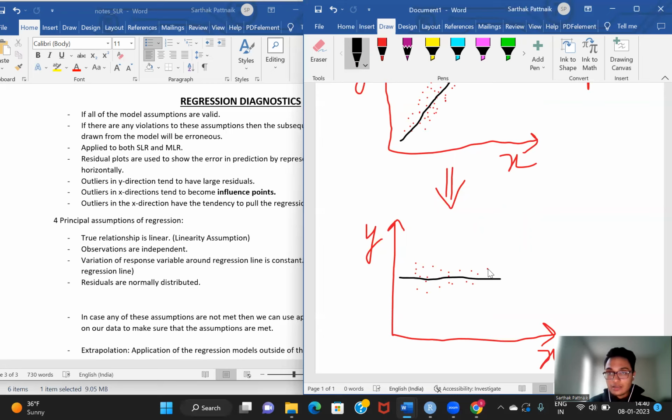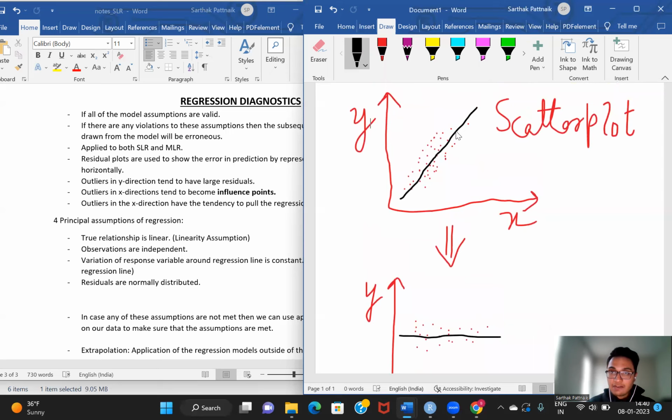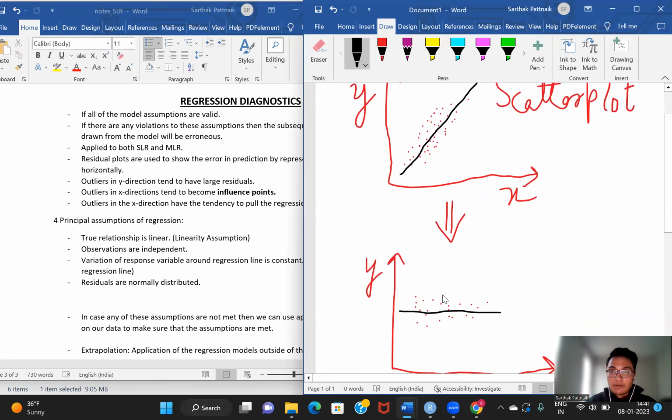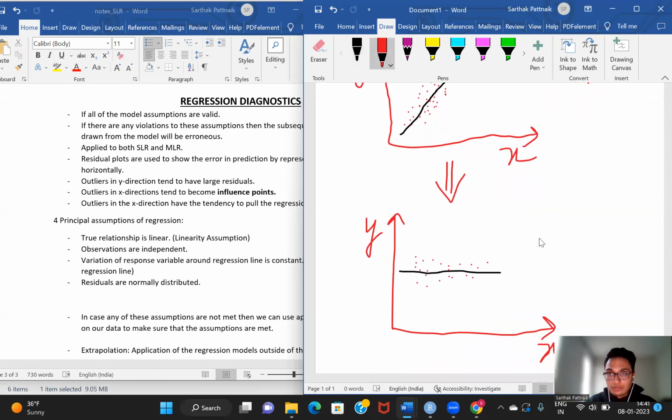Now here, as you can see, my ability to see the perpendicular distance, or the error of this point, becomes much easier, because now I know this is the perpendicular distance, and this perpendicular distance will be the same as that which we will see here. It's basically taking this particular line and all the points on it and rotating it until my line becomes horizontal. Once my line becomes horizontal, I can see the perpendicular distances more clearly. So this is what a basic residual plot is. This is my residual plot.